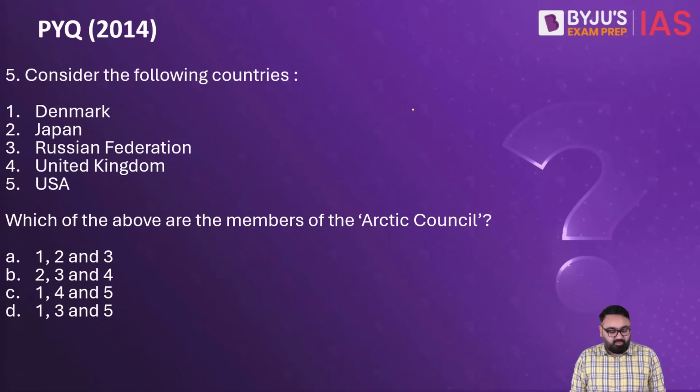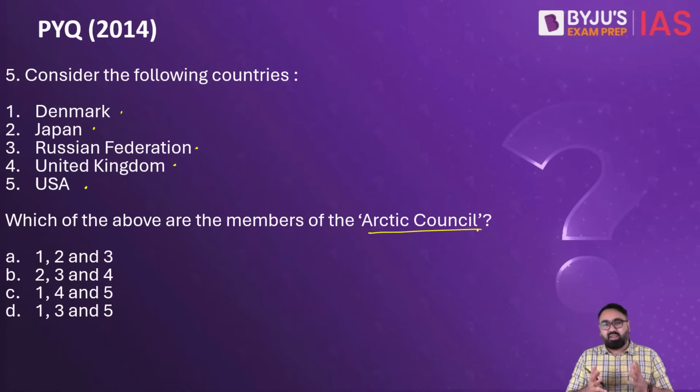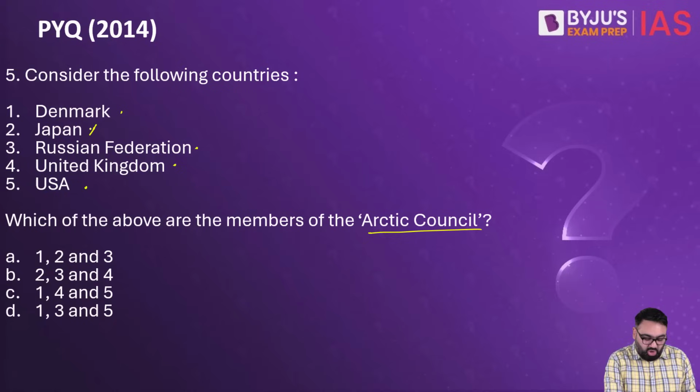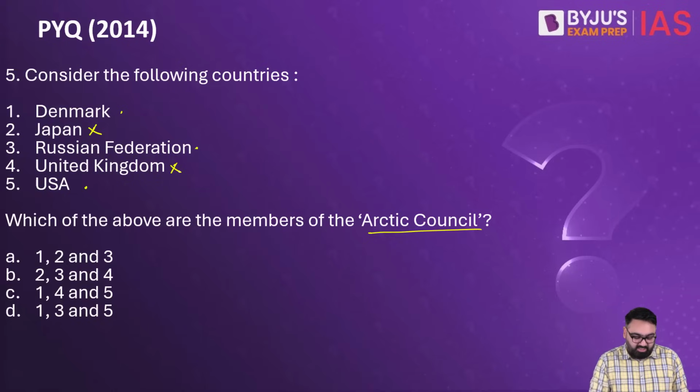Next, the previous year question from 2014. Among these, Denmark, Japan, Russia, UK and US, which of these are members of the Arctic Council? Now, map-based questions, you will usually see one of them at least each year. This is again one of those map-based questions. Out of these, Japan is not a member of the Arctic Council. And again, the easiest one to eliminate, if you can just imagine the map in your mind, would be UK. UK is not near the Arctic Circle. UK and Japan are not here. Denmark, Russia and US, these three are members of the Arctic Council.